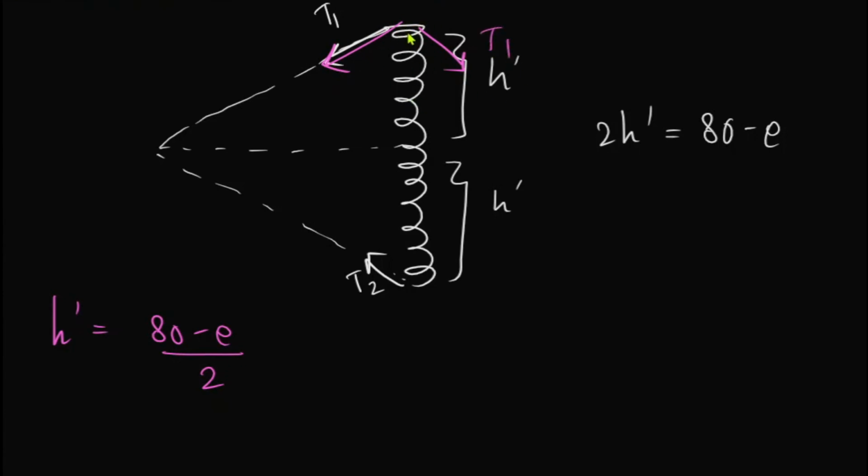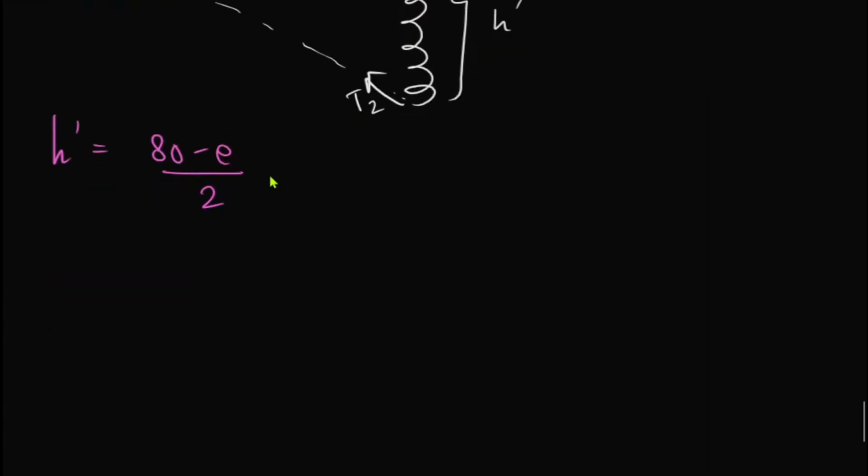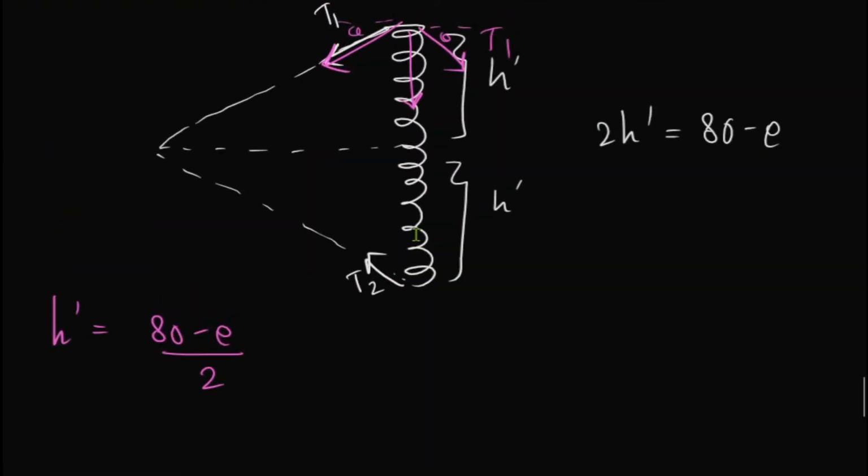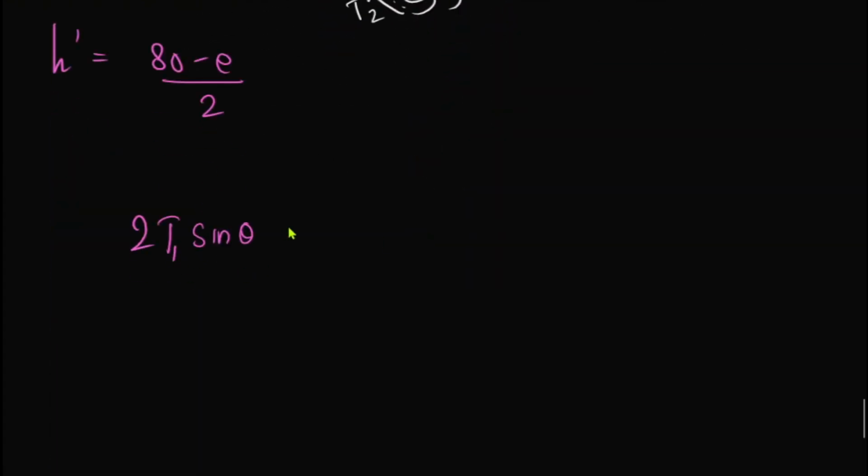So therefore this is theta. This is theta we already analyzed. So the force acting on the spring is 2T1 sine theta, which is equal to KE.